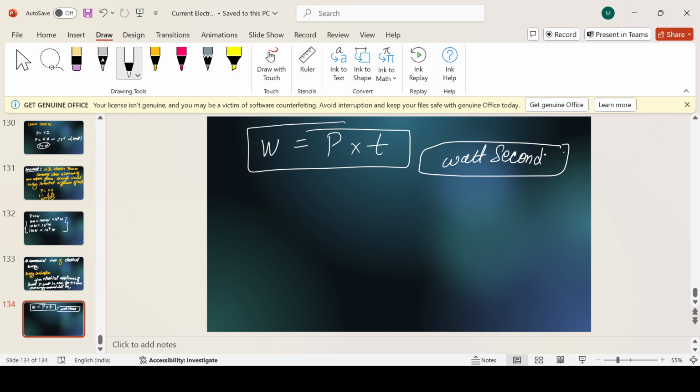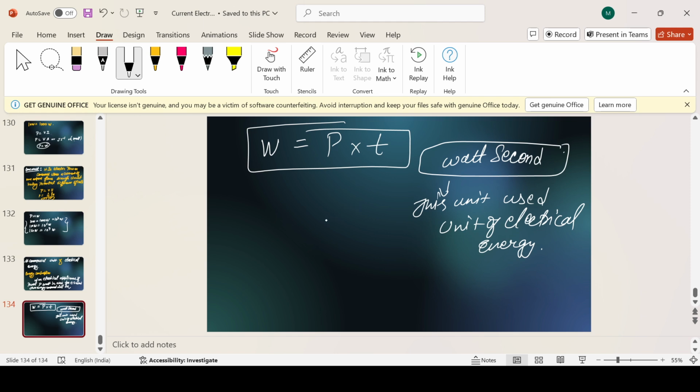Clear? So this unit is used as the unit of electrical energy. Everyone, is it clear or not? Okay, so it becomes electrical energy.